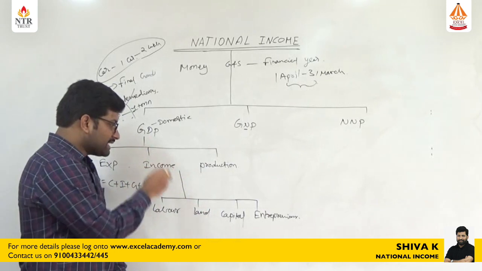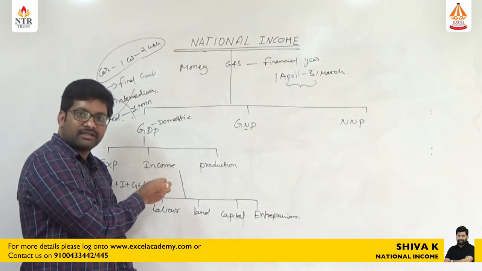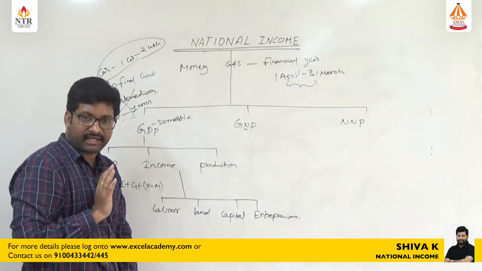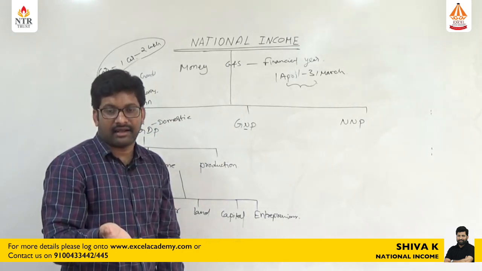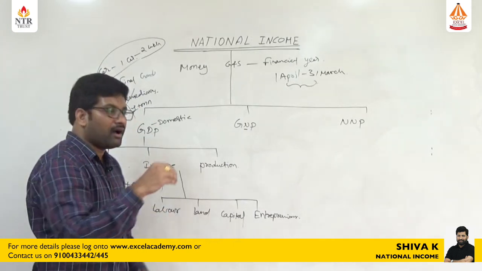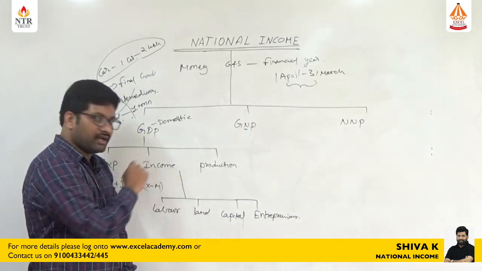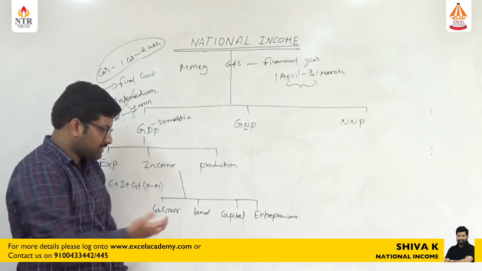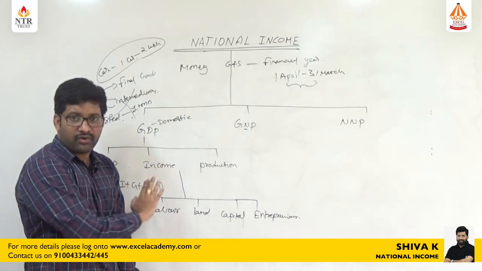But what is the disadvantage of this income method? Here, we are able to calculate the income of people working in the regulated sector. But some people work in the unregulated sector, like agricultural laborers, CAs, and doctors. These people's incomes are not added in this method. That is one of the drawbacks of calculating national income through the income method. Otherwise, by taking the four factors of production, we can calculate national income through the income method.